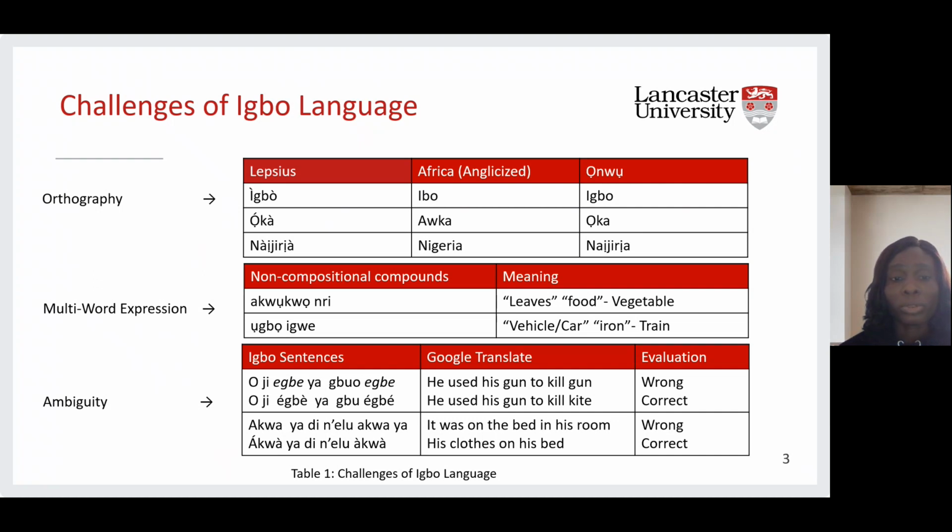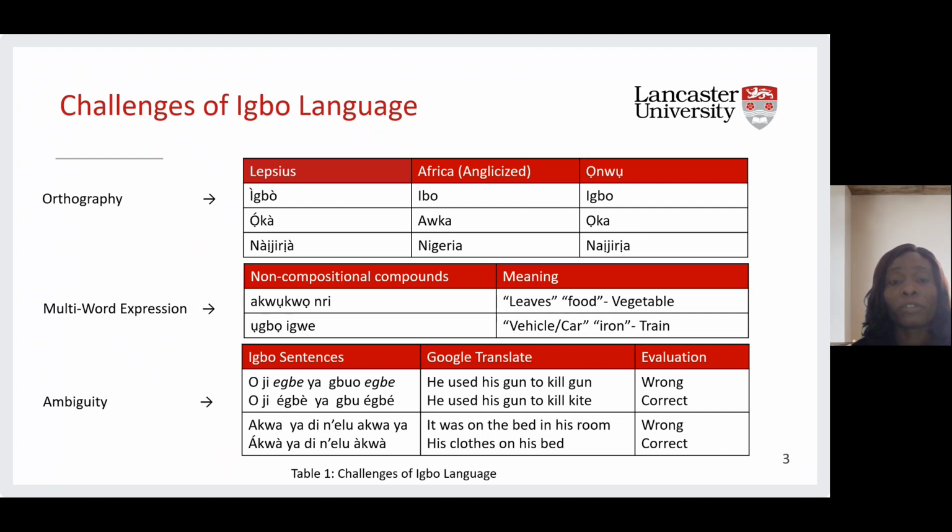The multi-word expression: words that have their individual meanings, when brought together in Igbo, have a different meaning. Let me explain what I mean using this first word here. The first multi-word expression here is akwụkwọ nri. Akwụkwọ alone on its own means leaves.